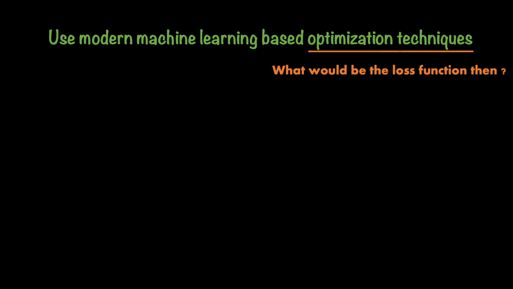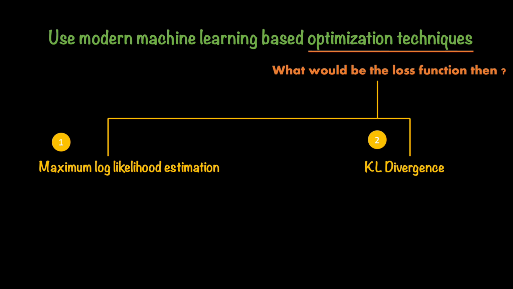The moment I mentioned optimization techniques, you should think that there is a loss function involved. And indeed, it is no different here. There are two primary choices here. The first one is the canonical way of learning parameters of a distribution or a density function. That is by doing maximum log likelihood estimation. And the second one is KL divergence.